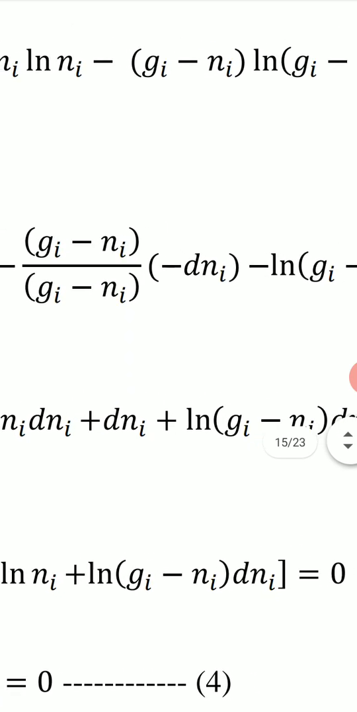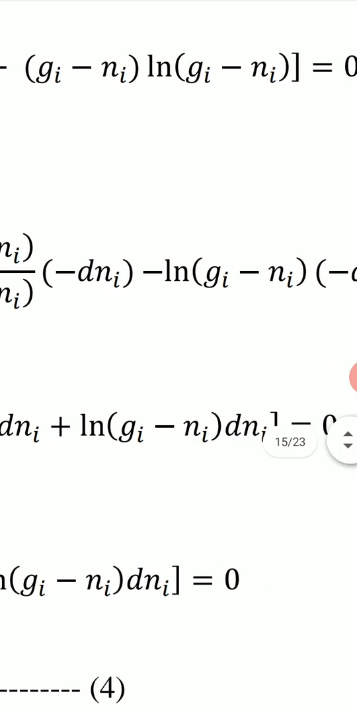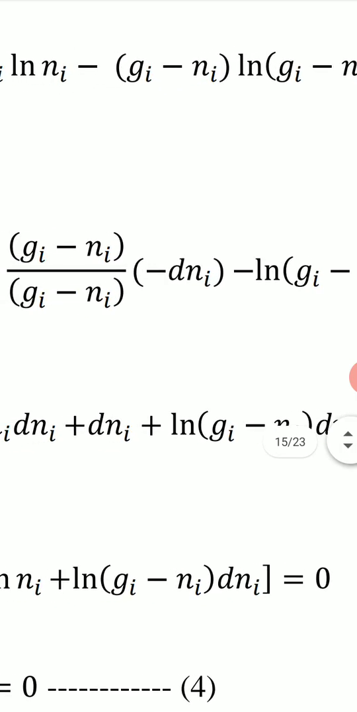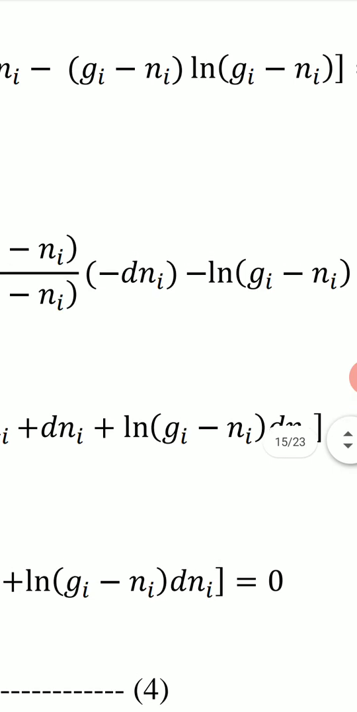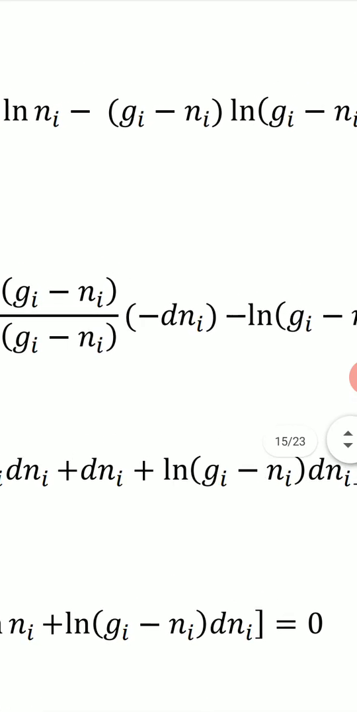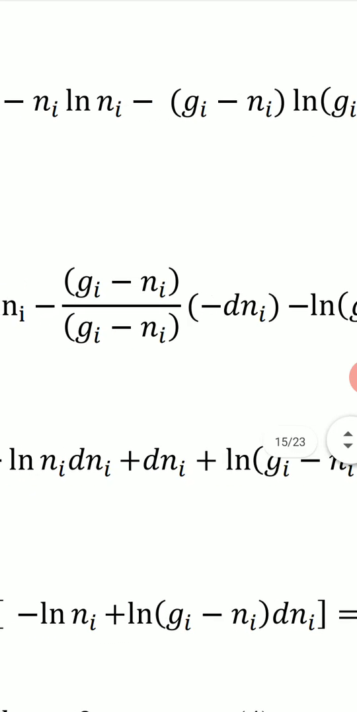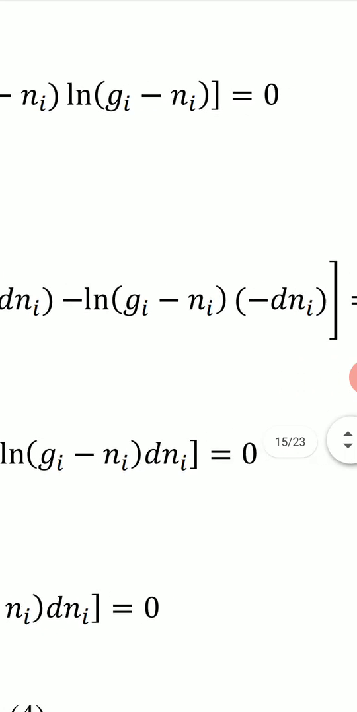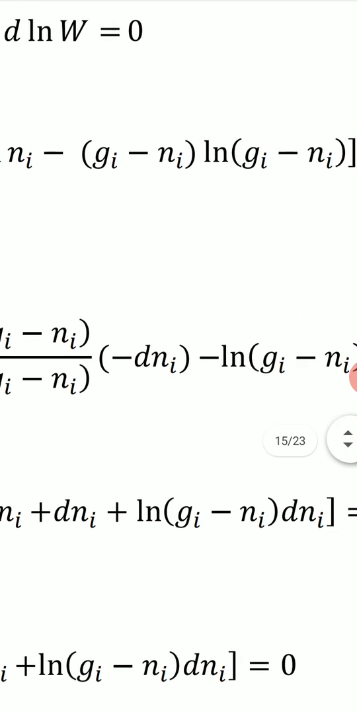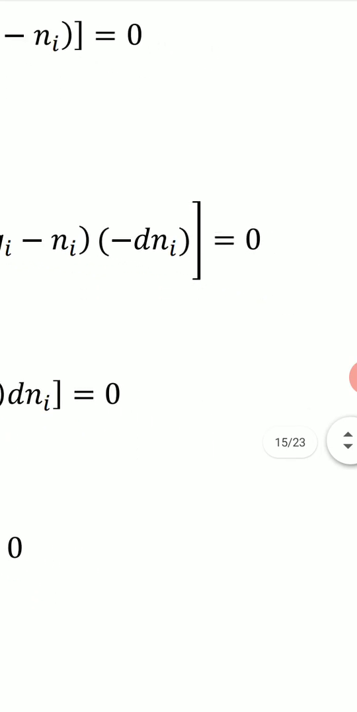Similarly, we again use the formula here also. The first function here is (gi minus ni) and the second function is log (gi minus ni). So the first function is (gi minus ni) and differentiation of log (gi minus ni) is 1 upon (gi minus ni) into minus dni, since differentiation of (gi minus ni) is minus dni. So this is first function into differentiation of second. Then we have the second function log (gi minus ni) and differentiation of first, differentiation of (gi minus ni) is minus dni, and this is equal to 0.